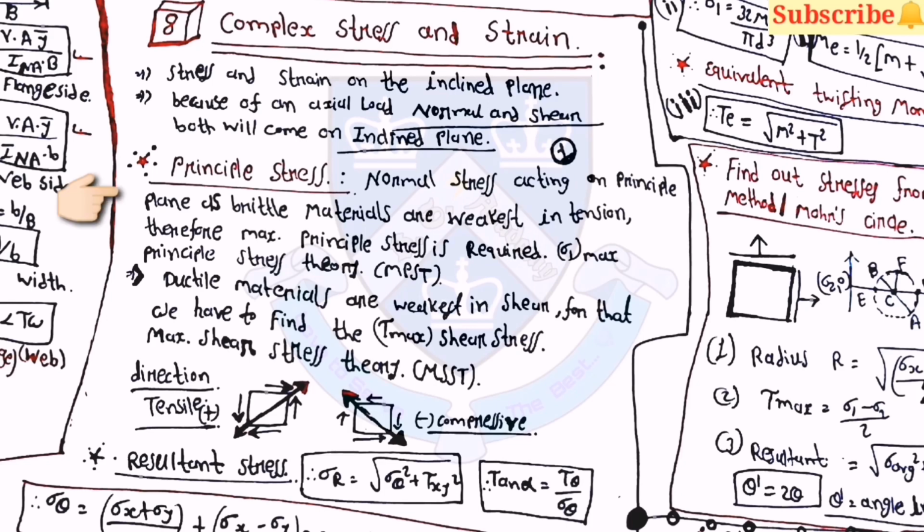As brittle materials are weakest in tension, therefore the maximum principal stress is required, and sigma 1 max is the principal stress theory. Then ductile materials are weakest in shear. For that we have to find the tau max, and you can use the maximum shear stress theory. Similarly, for finding the sigma 1 max, you can use the principal stress theory.